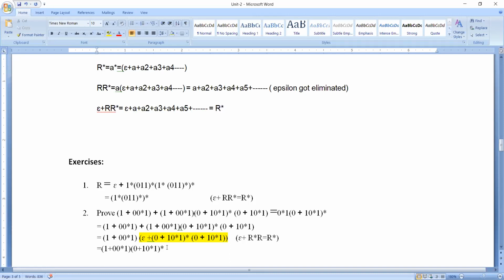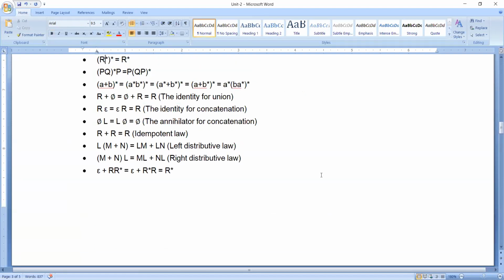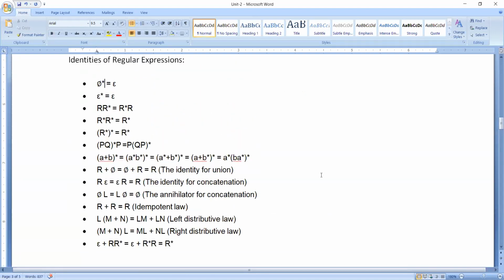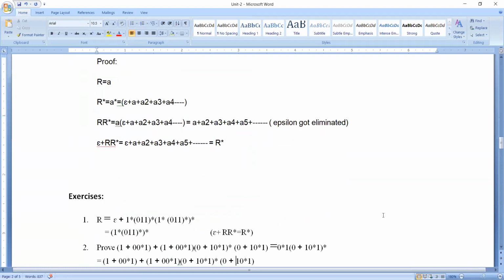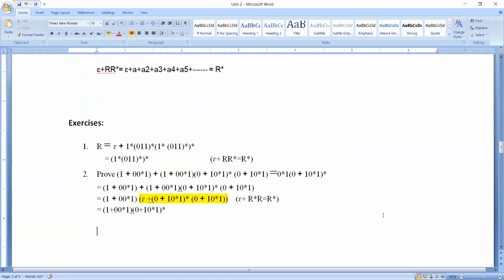Okay, so this is how we are going to simplify the regular expressions. Now please try to understand. The entire simplification process of the regular expressions depends on all these identity rules. These are the identity rules which are very much required for solving all these regular expressions.